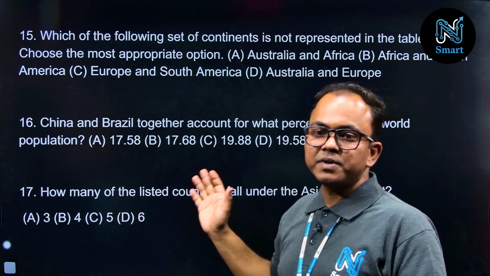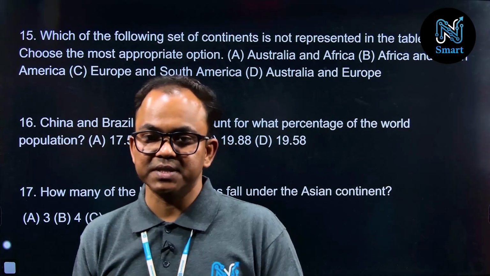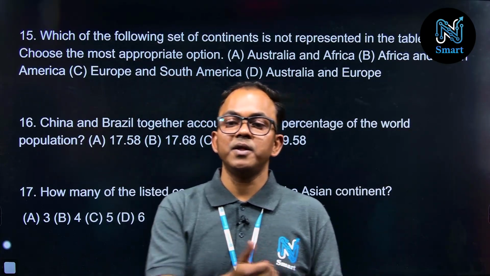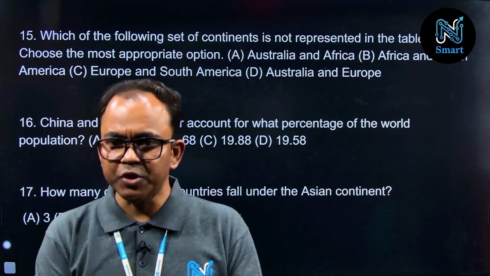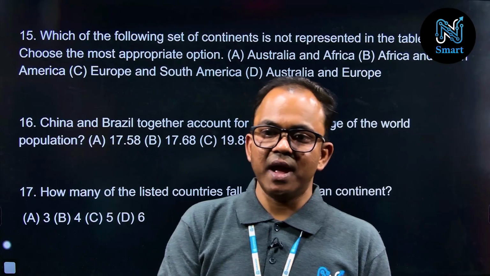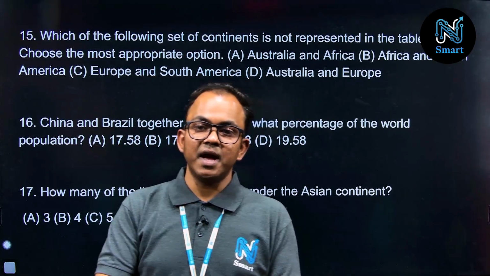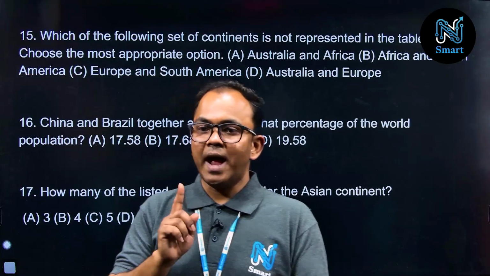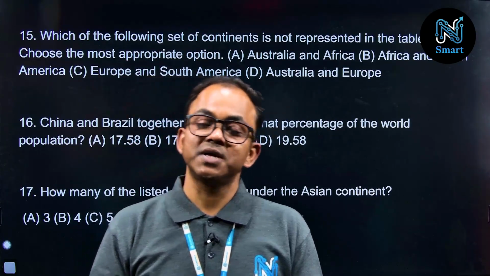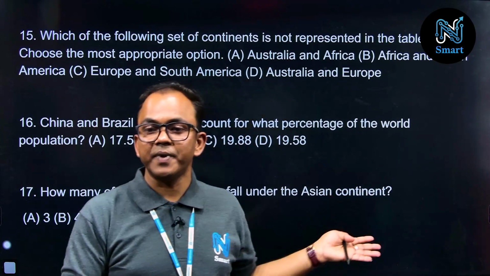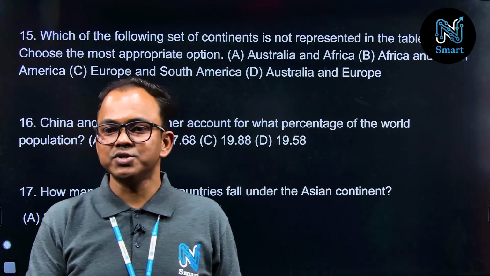If you are talking about option A, Australia and Africa, we have countries from Australia and Africa in our table. And option B, Africa and South America, we have such countries present here. Now Europe and South America, these are also present here.